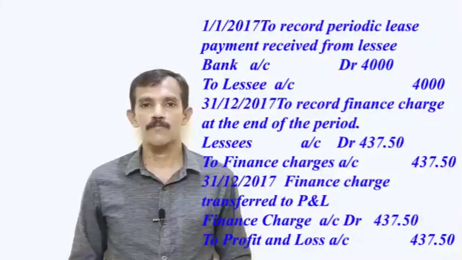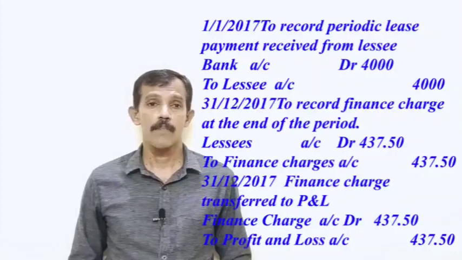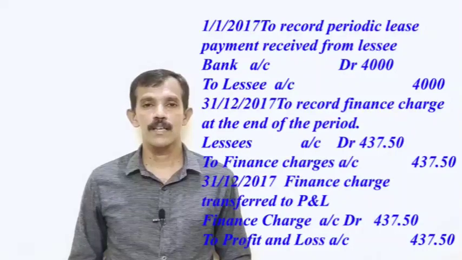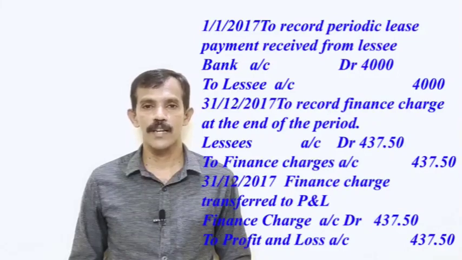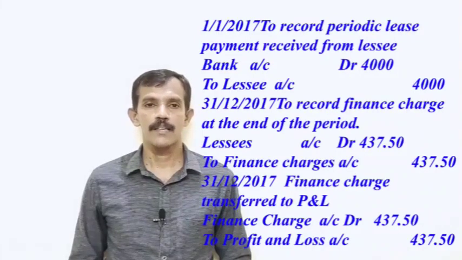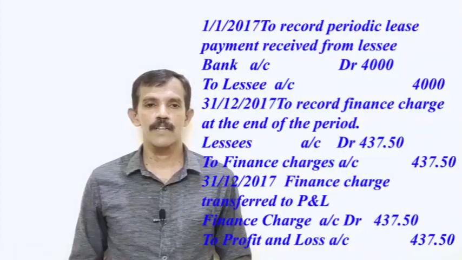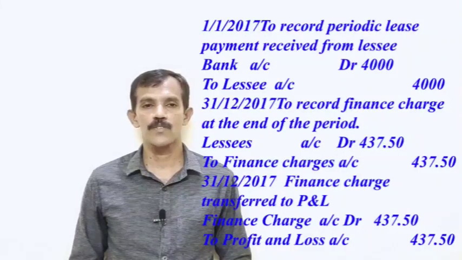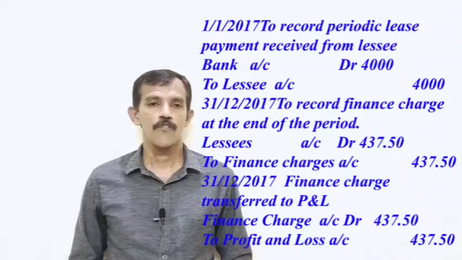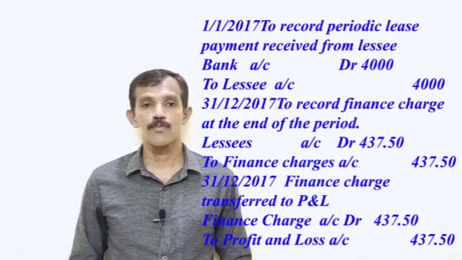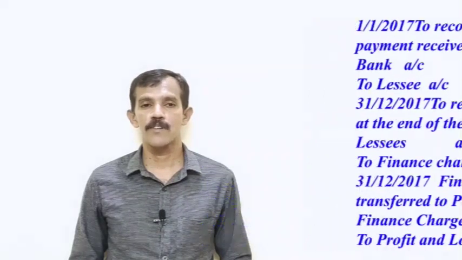Then on 1/1/2017, record the periodic lease payments received from the lessee. Journal entry: bank account debit 4,000 to lessee account 4,000. On 31st December 2017, record a finance charge at the end of the period. Journal entry: lessee account debit 437.50 to finance charge 437.50. Then on 31st December 2017, finance charge transferred to profit and loss account. Finance charge account debit 437.50 to profit and loss account 437.50.